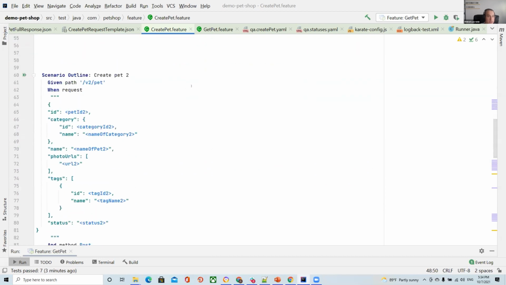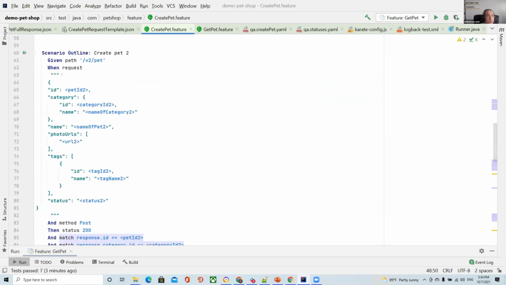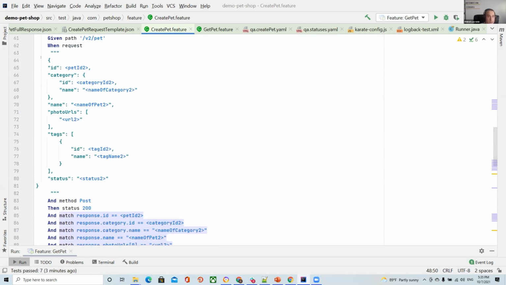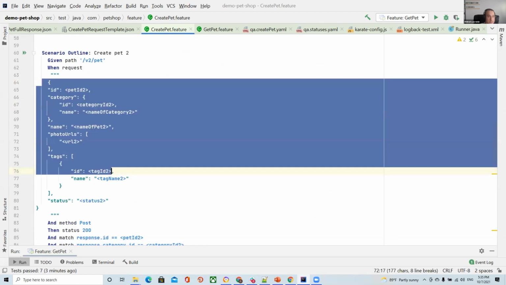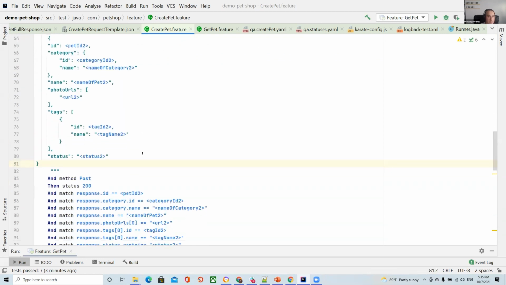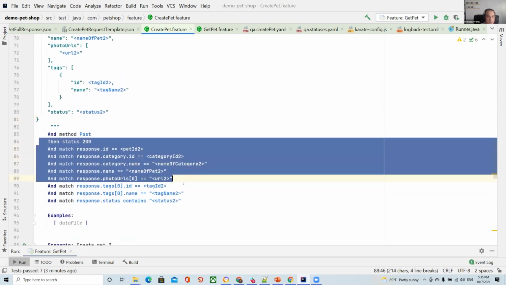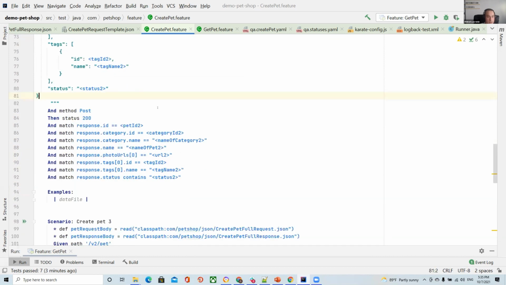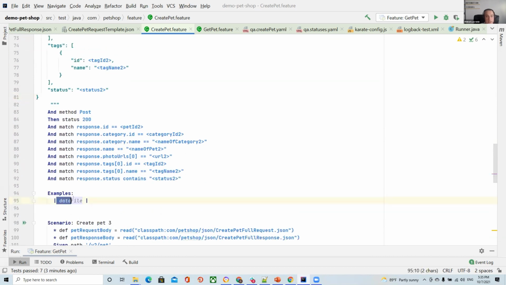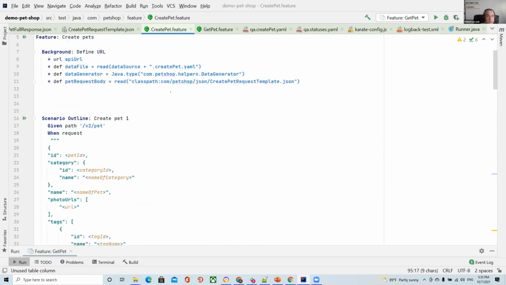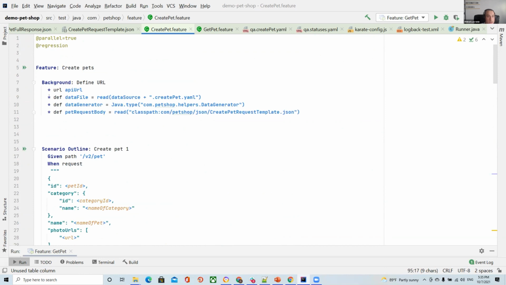And we have another way how we can do it, another approach. For example, we have the same JSON body and the same verifications, but we take data from a data file. And how can we read this data? Okay, it's again this variable.